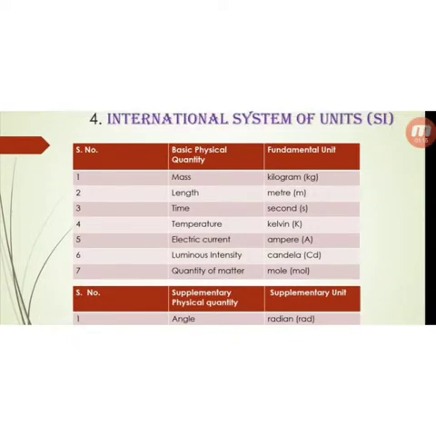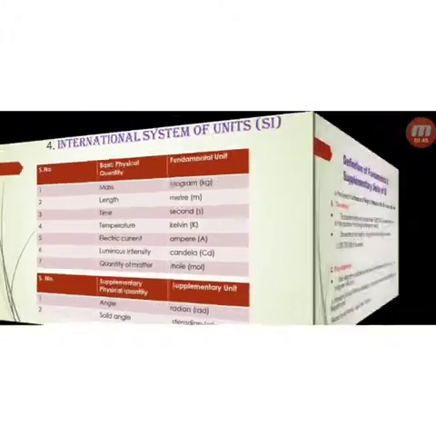Then the international system of units. Under this system, there are 7 fundamental quantities and 2 supplementary physical quantities. Now, the fundamental units of these fundamental quantities are: mass, kilogram; length, meter; temperature, Kelvin; electric current, ampere; luminous intensity, candela; quantity of matter, mole. And of the supplementary physical quantities: angle, radian; solid angle, steradian.